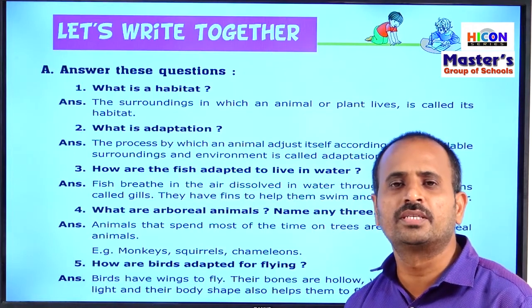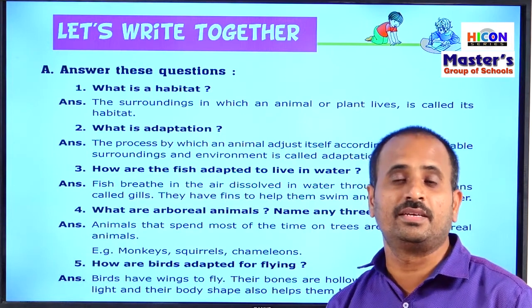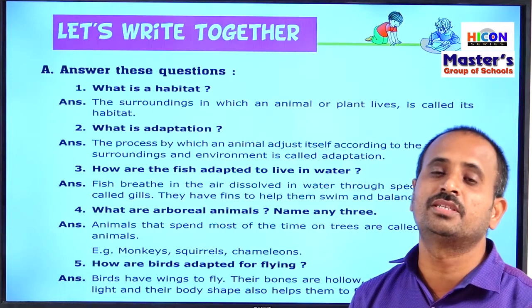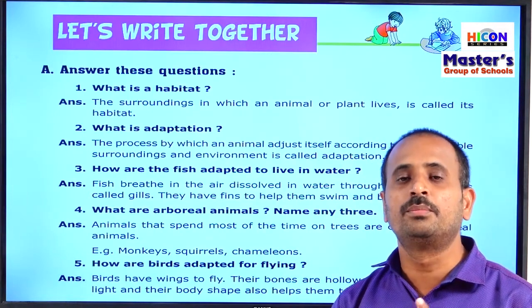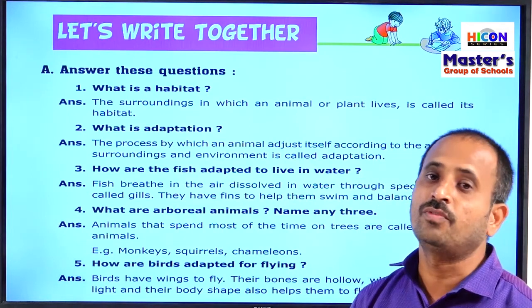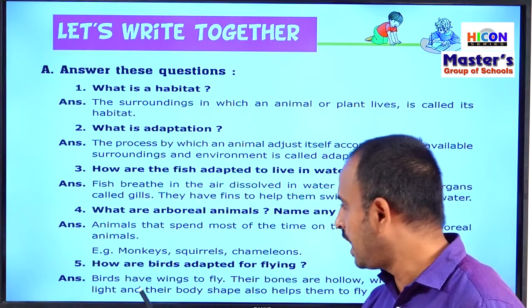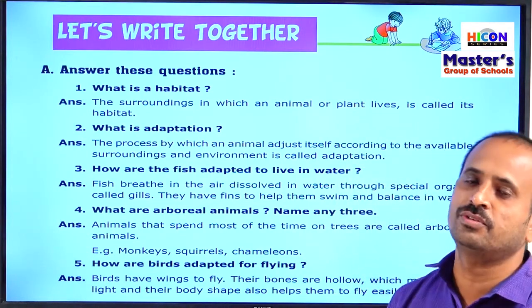Children, how can birds fly in air? Why can we not fly in air? What is the difference between birds and us? There are some adaptations in the birds. Those adaptations help the birds to fly in the air. What are those adaptations? They have wings to fly, whereas human beings do not have wings to fly.